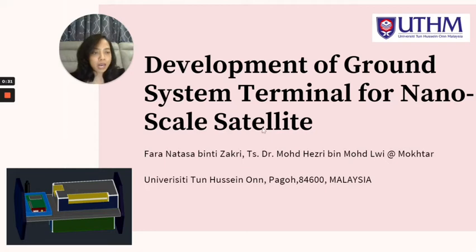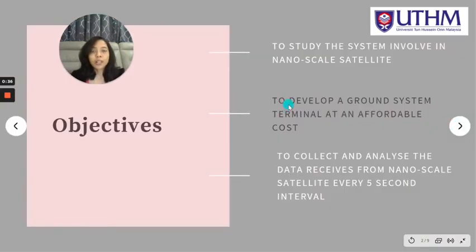Next, we move to the objectives. The objectives of this project are to study the systems involved in the nanoscale satellite and to develop a ground system terminal at an affordable cost. Besides, it is also to collect and analyze the data received from the nanoscale satellite every 5-second interval. Those are the objectives of this project.